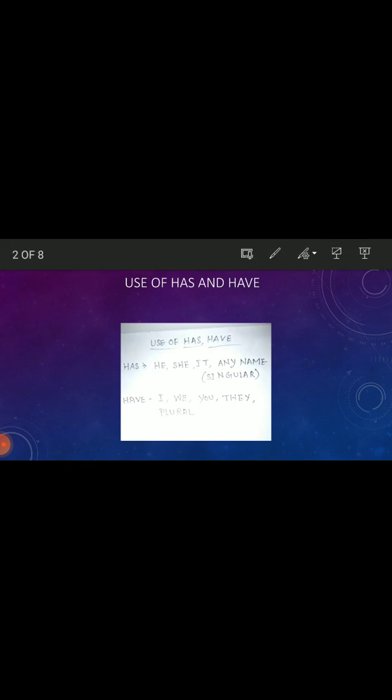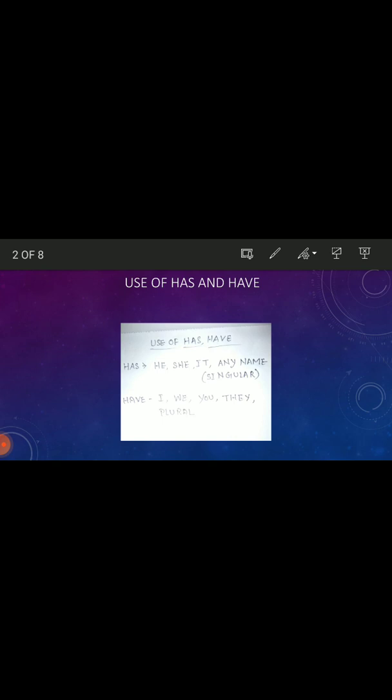Has is used if the subject is he, she, it, or any name in singular, like Ram, Shyam, Sita, Gita, then you will use has. If it is I, we, you, they, or plural like children, teachers, then you will use have.